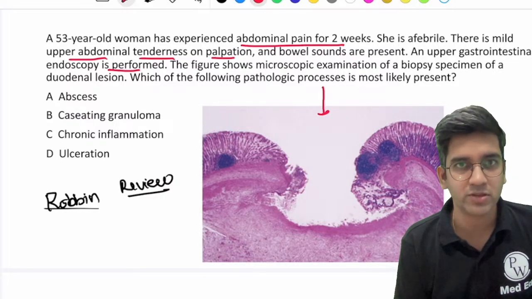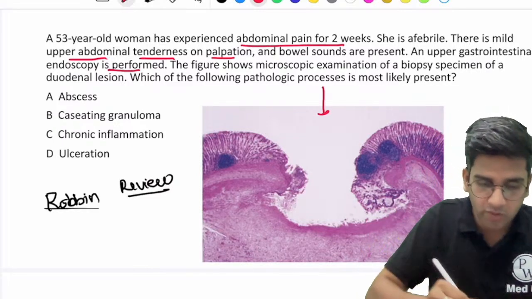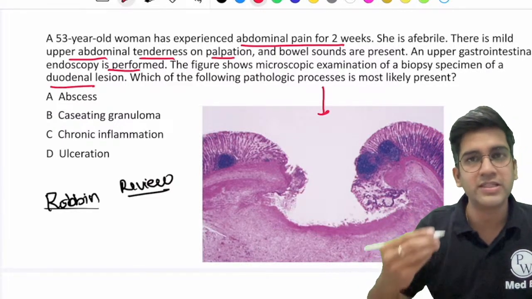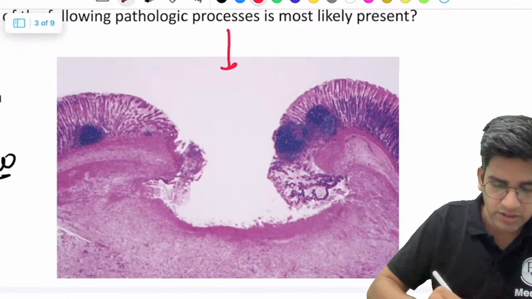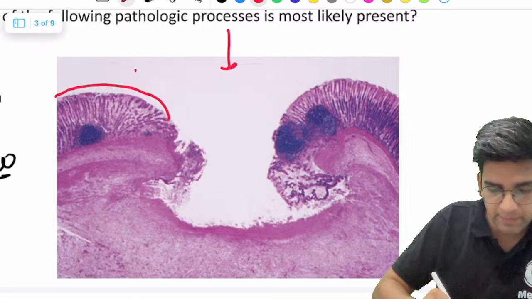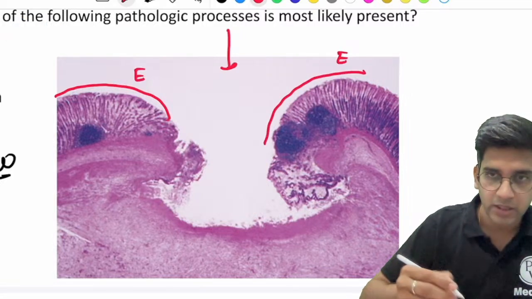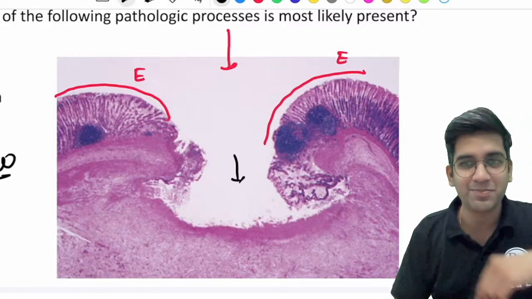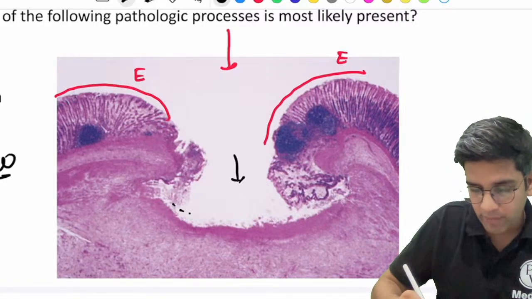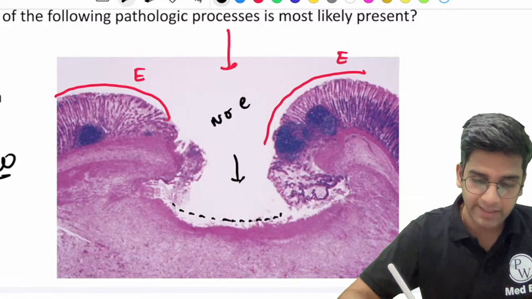Gastritis? Possible? Okay, so with that note, I have a microscopic image of a biopsy of a duodenal lesion. Which of the following is the most likely pathogenesis here, right? Now let's look at this image. Here you're seeing the normal epithelium. Here also, I'm seeing the normal epithelium, right? Perfect, Patil. Welcome. If you look at this part, can I say that there is no epithelial lining here? In this part, definitely there is no epithelial lining at all, right?